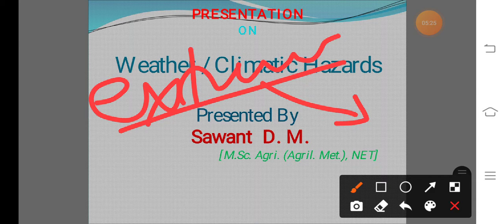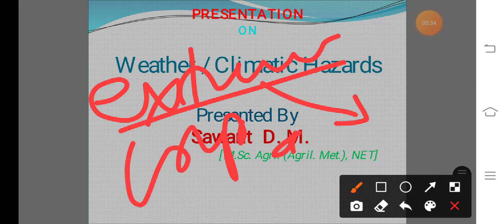In simple language, weather or climatic hazards means any type of extreme weather condition that can damage crops and animals, leading to an abnormal decrease in production and income of the farmer. So this is known as weather or climatic hazards.